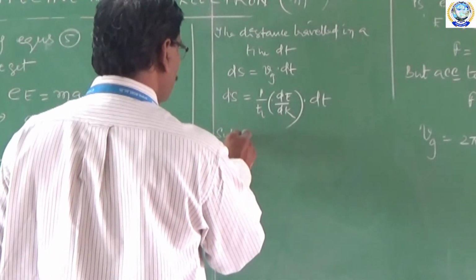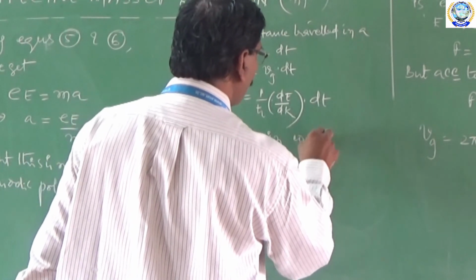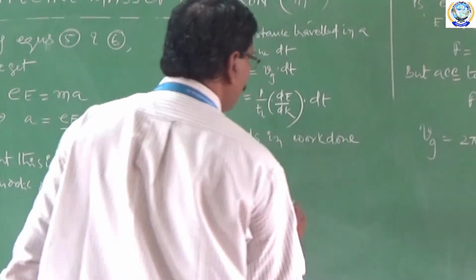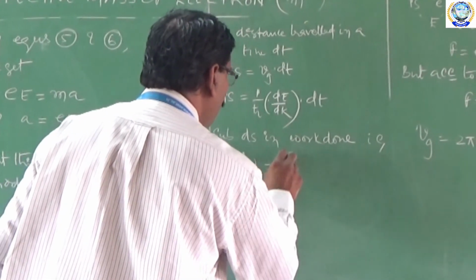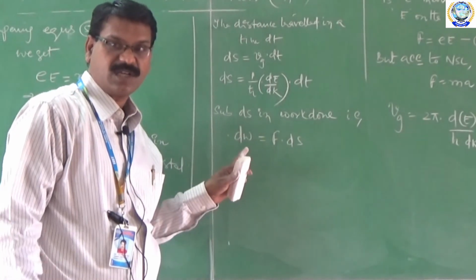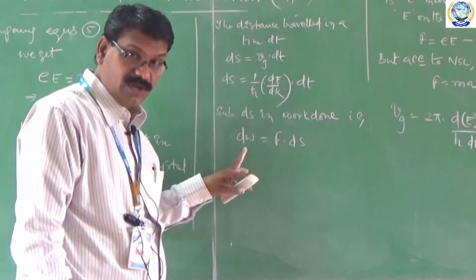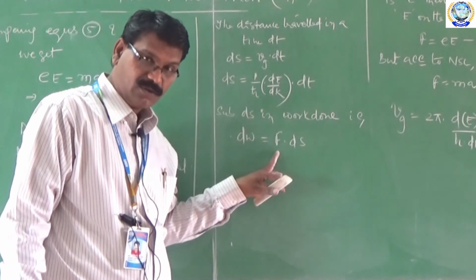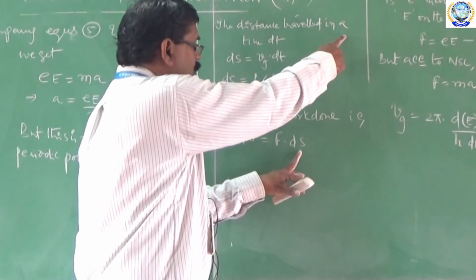Substitute ds in work done, that is dW is equal to F into ds. We all know the expression that dW is equal to F into ds. dW means work done, F means the force acting on the electron, and ds is the distance traveled by the electron in a time dt.